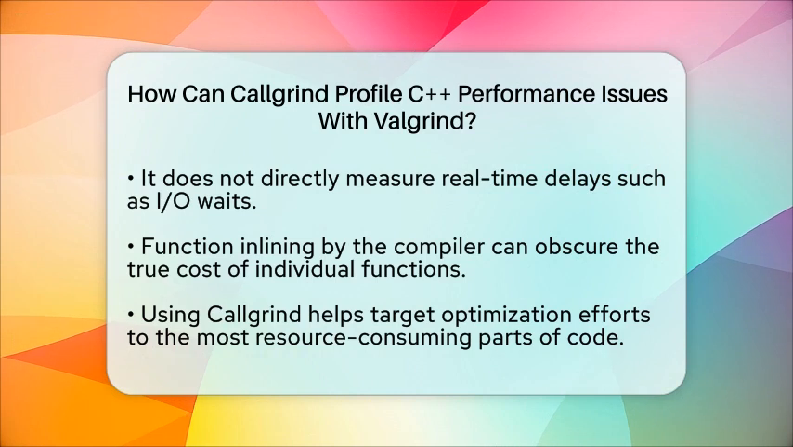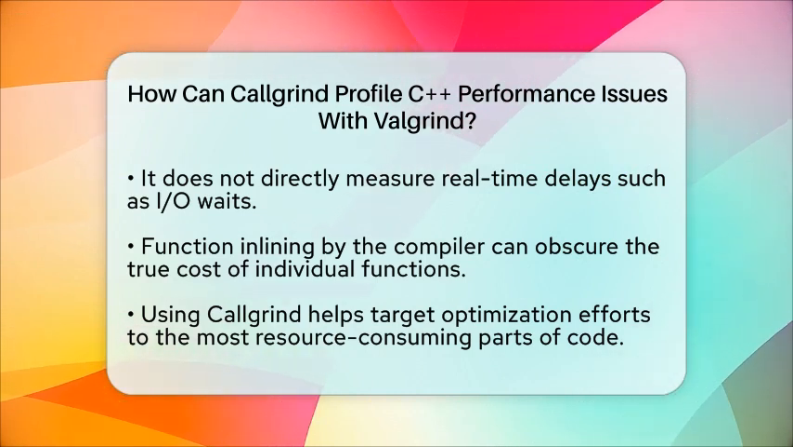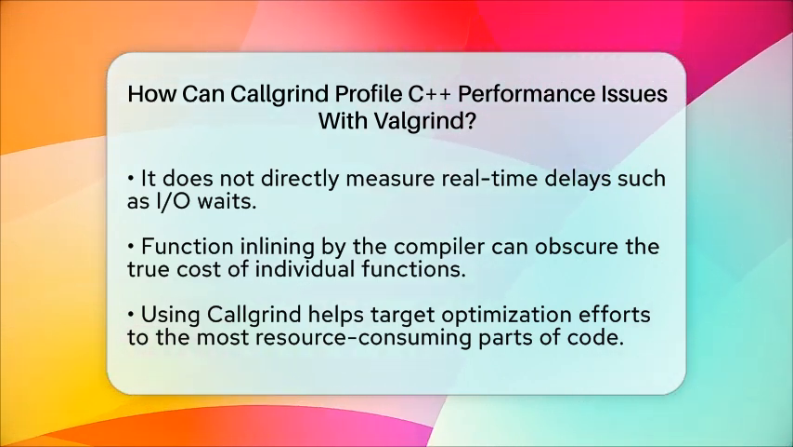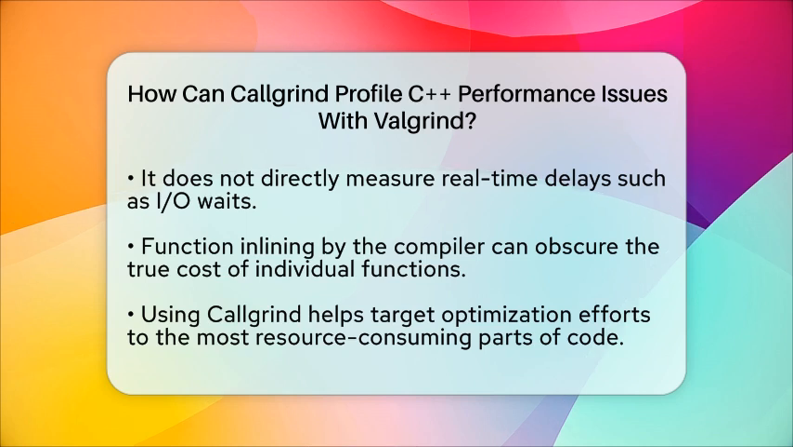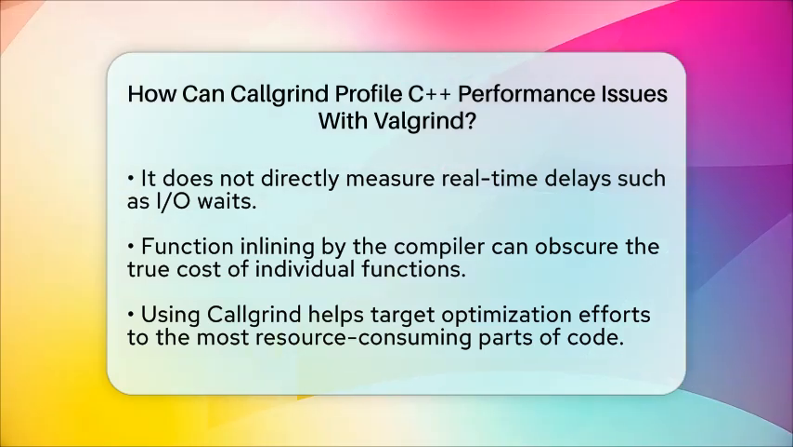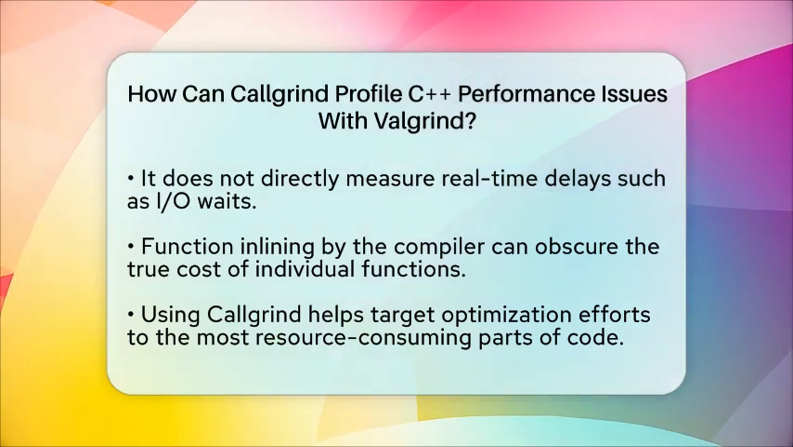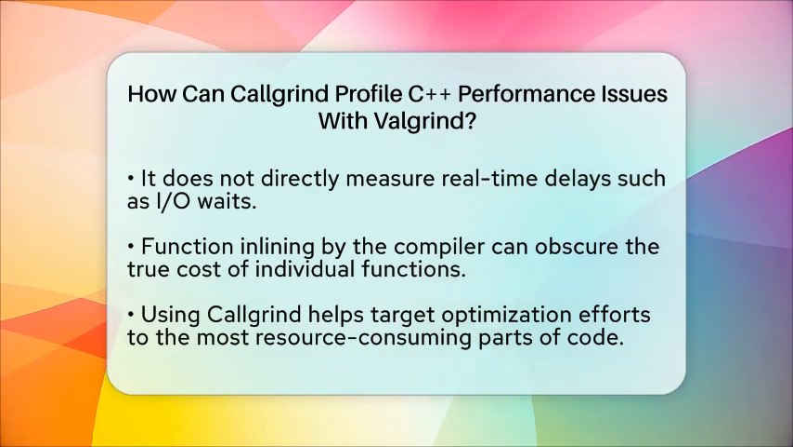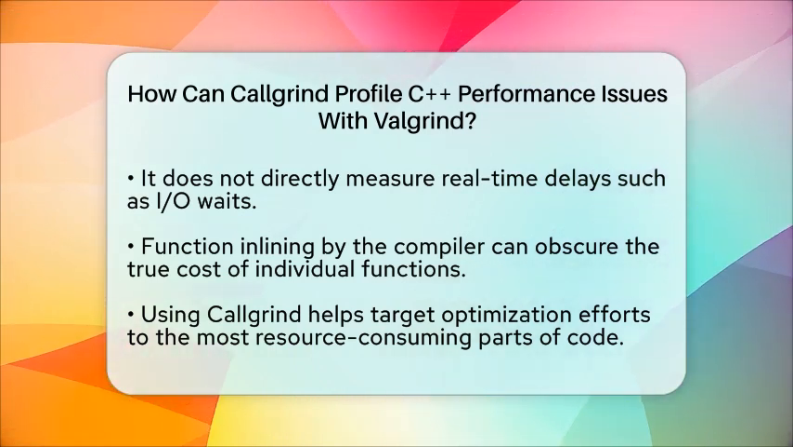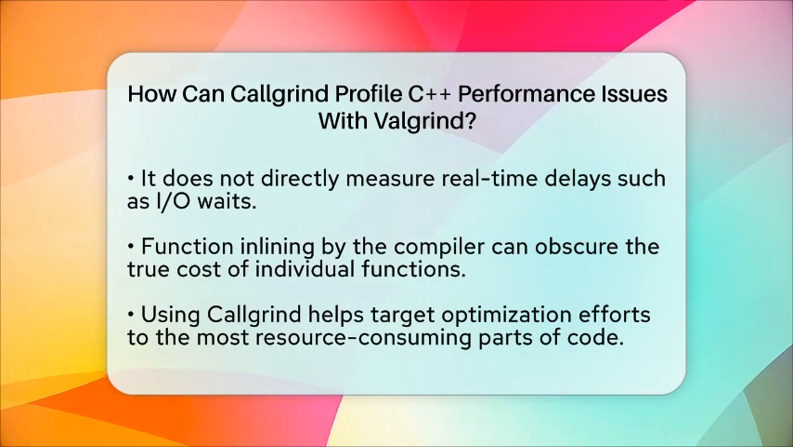Using Callgrind in your C++ debugging toolkit can really help you understand where your program spends its resources. By pinpointing the functions that use the most CPU, you can target your improvements more precisely. This makes your code faster and more efficient without wasting time guessing where the bottlenecks are.